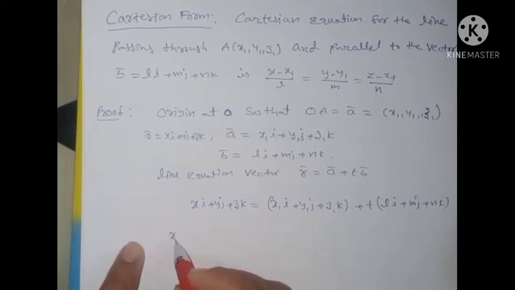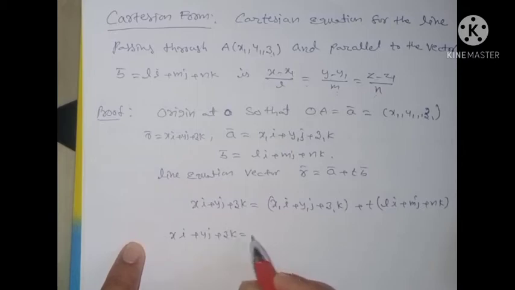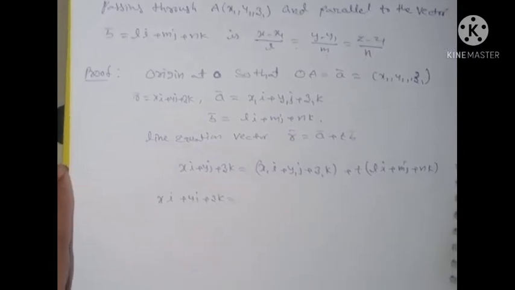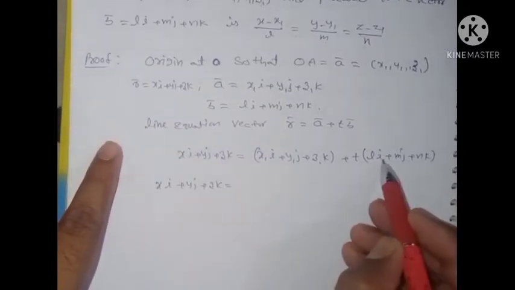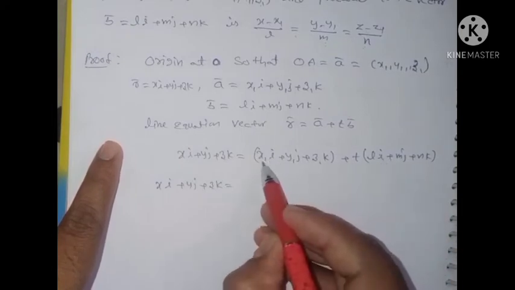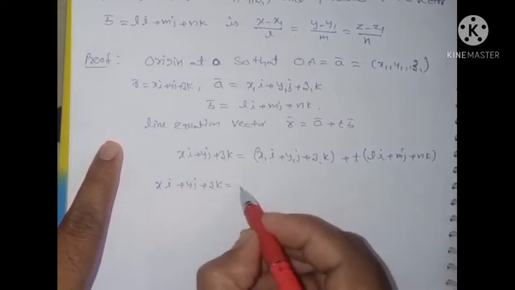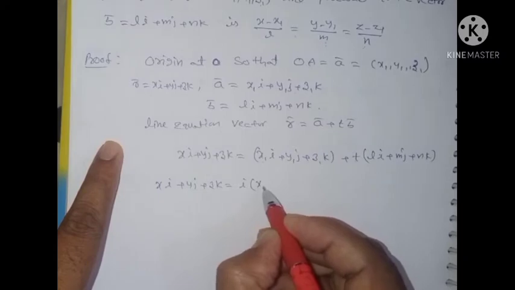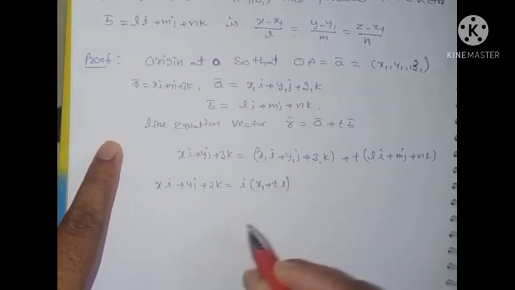You can write the LHS as this, and the RHS you can observe here. In the i terms, two terms are here, x1 and t into L. Therefore I can write i of (x1 plus tL). Clear?